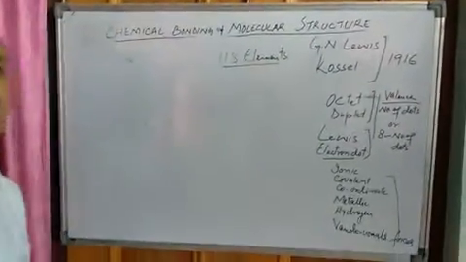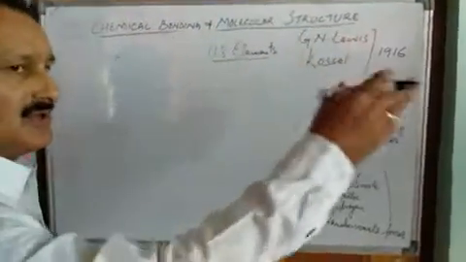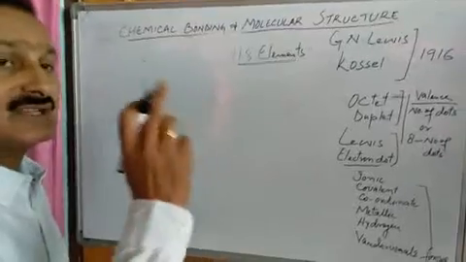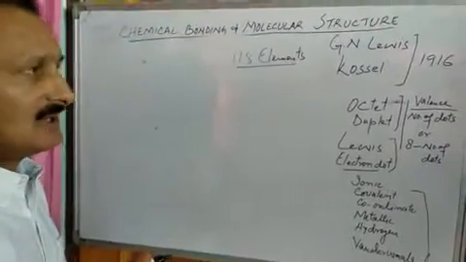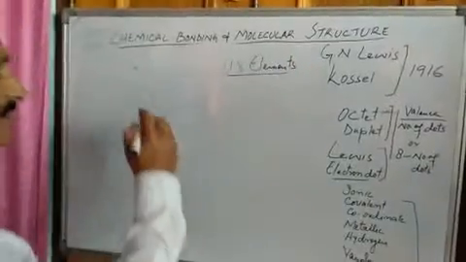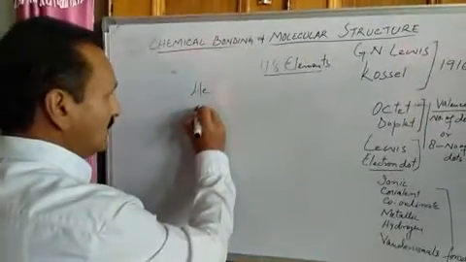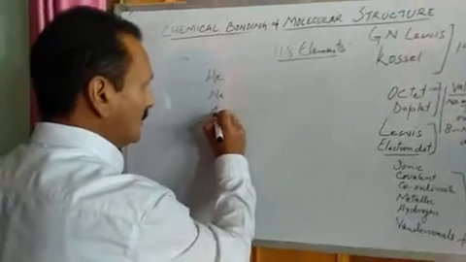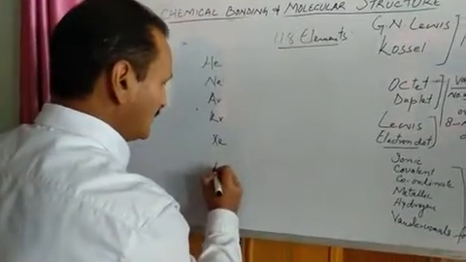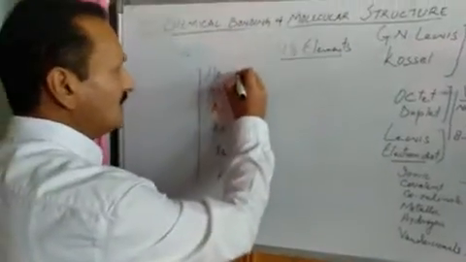Out of these elements, the elements that are present in the last group of the periodic table. Last group means 18th group. 18th group is also known as zero group of the periodic table. So the elements that are present in the last group are helium, neon, argon, krypton, xenon, radon. These are elements of group 18.